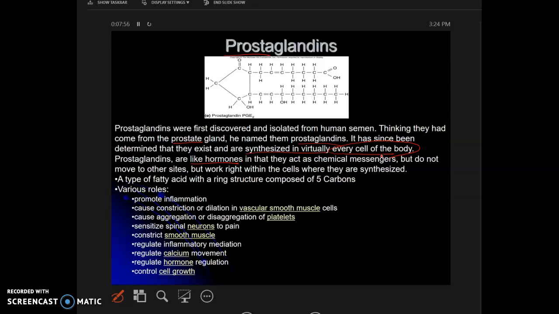All right. So here they are like hormones, not exactly hormones. They act like chemical messengers, but they do not move to other sites, right, within the cell. So what does it make it? It makes it what? Autocrine. Got it? So here, what is the structure? It's a type of fatty acid. All right. And what are the functions? Of course, it promotes inflammation.